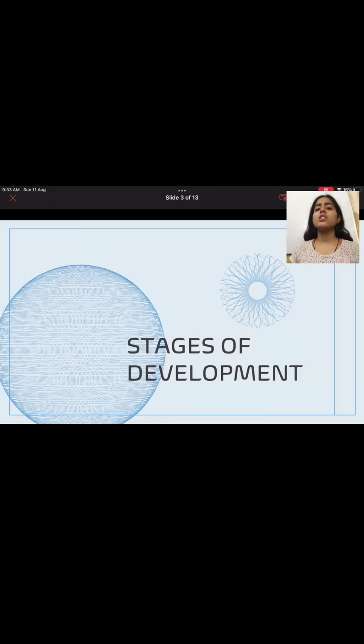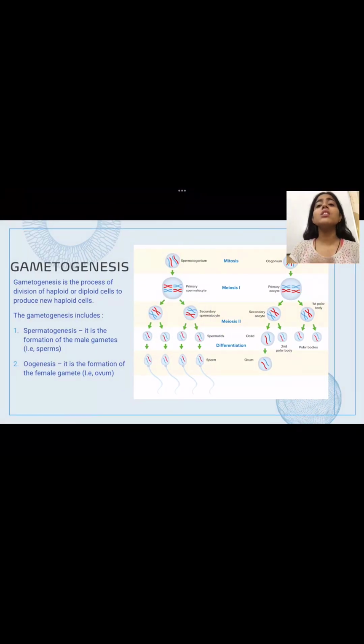After it, we are going to discuss the stages of development. There are a number of stages, or a cascade of stages, that take place. The first stage that we have is gametogenesis. Gametogenesis is the formation of male and female gametes. But a more clear definition is that gametogenesis is the process of division of haploid or diploid cells to produce a new haploid cell. That basically involves sperm and ovum, which are the gametes.